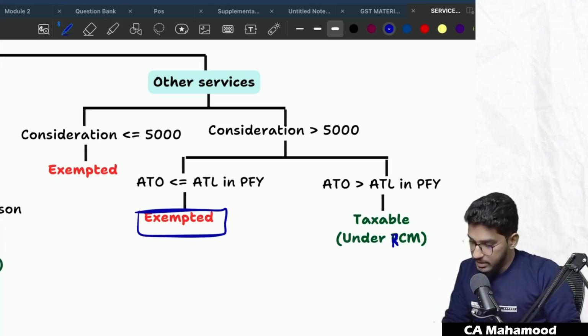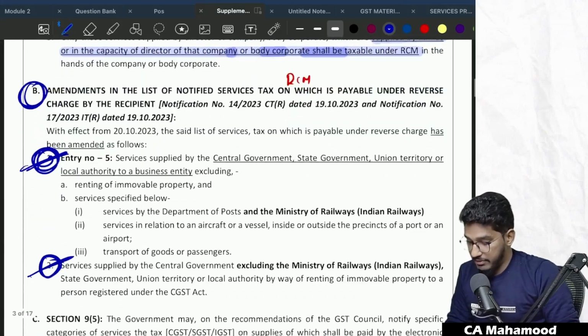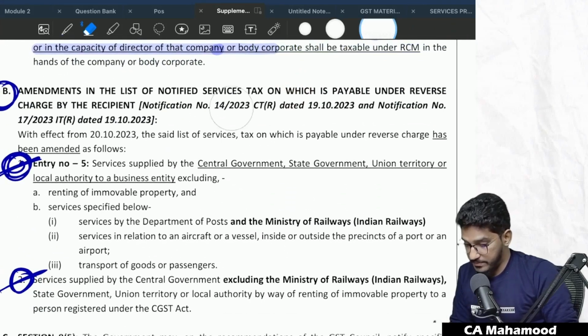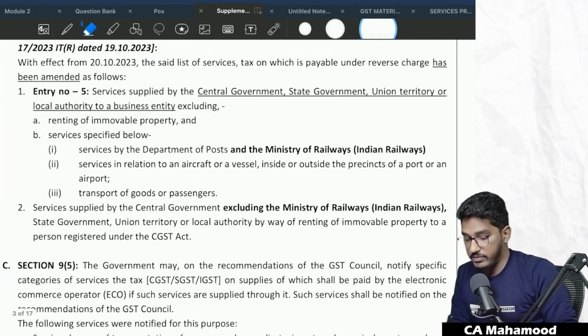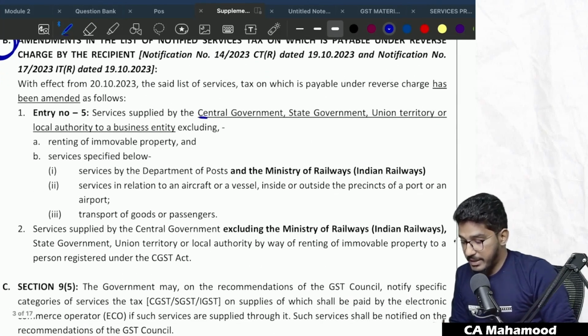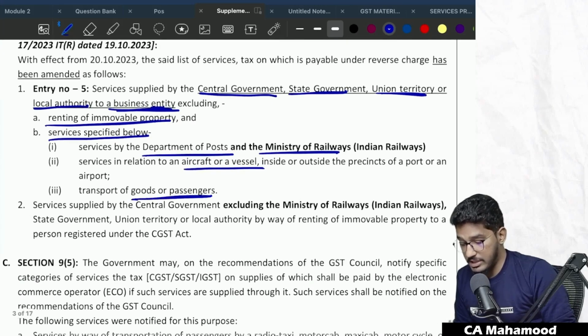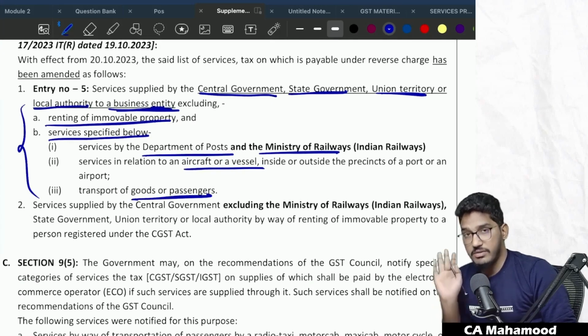Clear? And from where relating to which amendments I have summarized all this, here I have summarized all these amendments. So if we want to read it, let us try to read it once. Entry number 5. See, this is regarding reverse charge mechanism. Services supplied by central government, state government, union territory or local authority to a business entity, excluding renting of immovable property, services specified below, services by Department of Post, Ministry of Railways, services in relation to aircraft or a vessel or transportation of goods or services, these will fall under reverse charge mechanism.